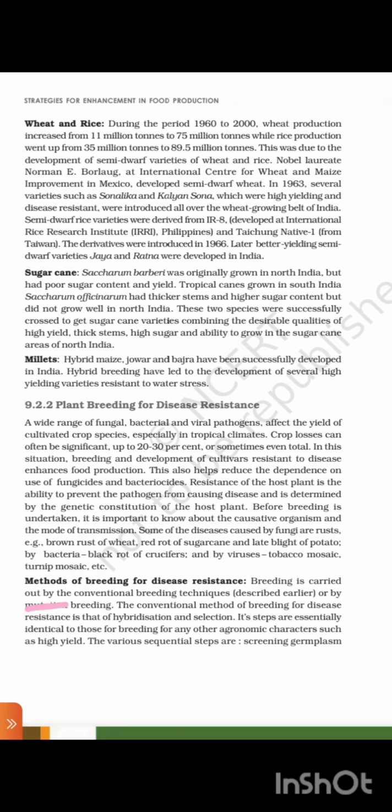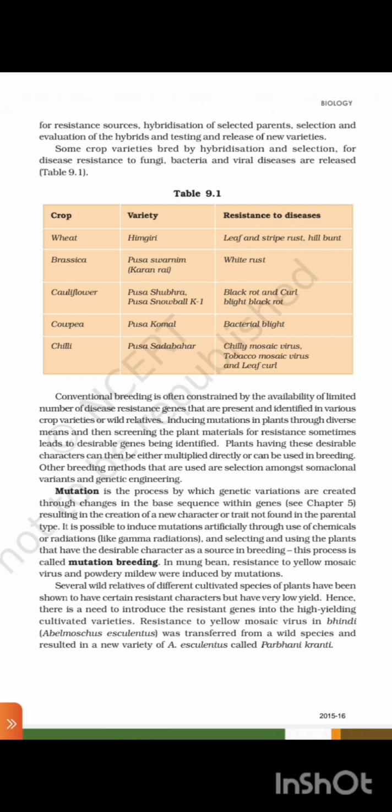Breeding is carried out by the conventional breeding technique described earlier or by mutation breeding. The conventional method of breeding for disease resistance is that of hybridization and selection. Its steps are essentially identical to those for breeding for any other agronomic character such as high yield. The various sequential steps are screening germplasm for resistance sources, hybridization of selected parents, selection and evaluation of the hybrids, and testing and release of new varieties.